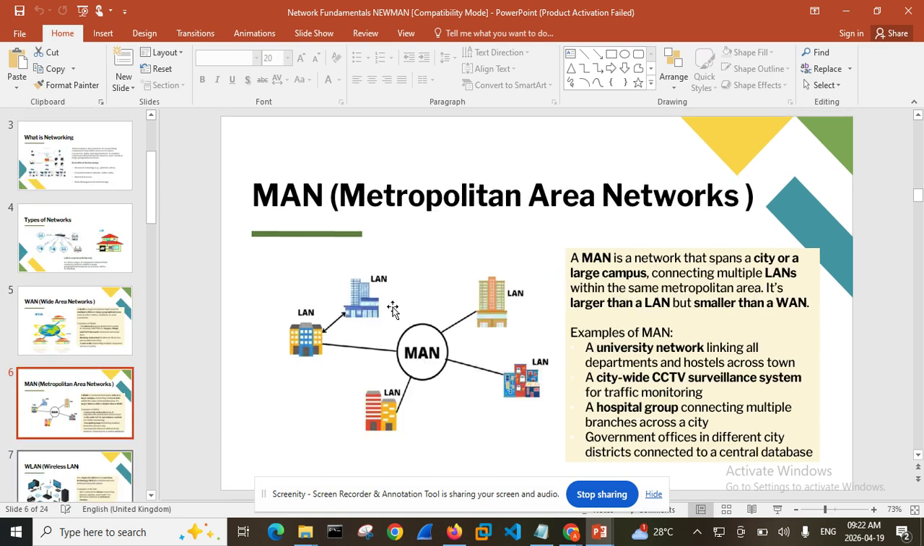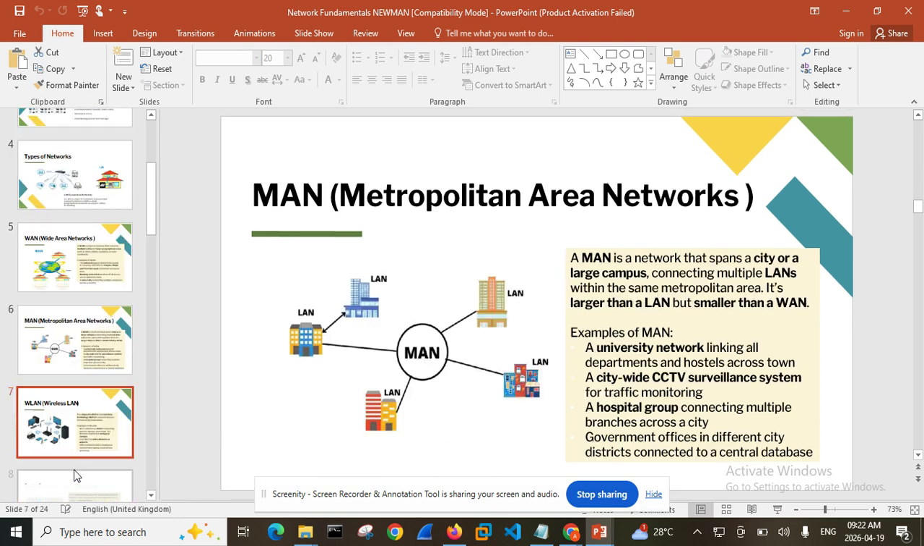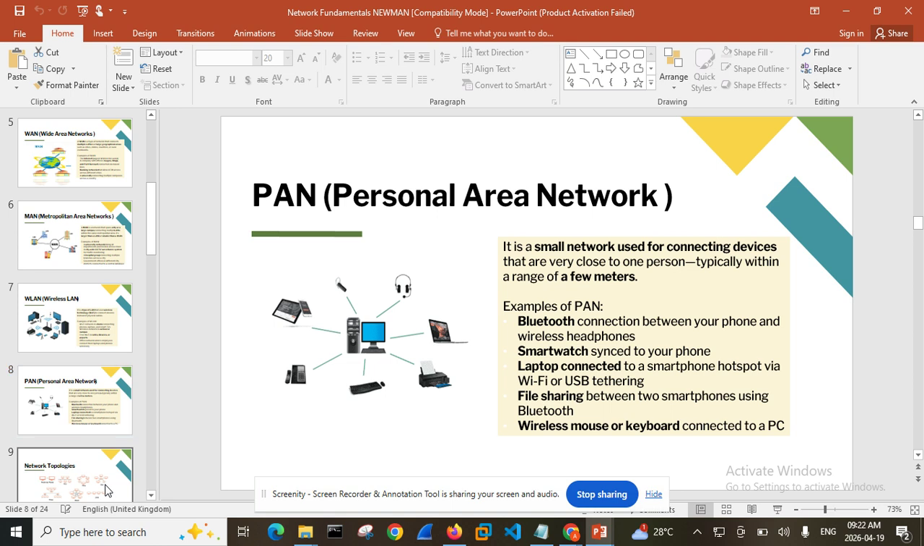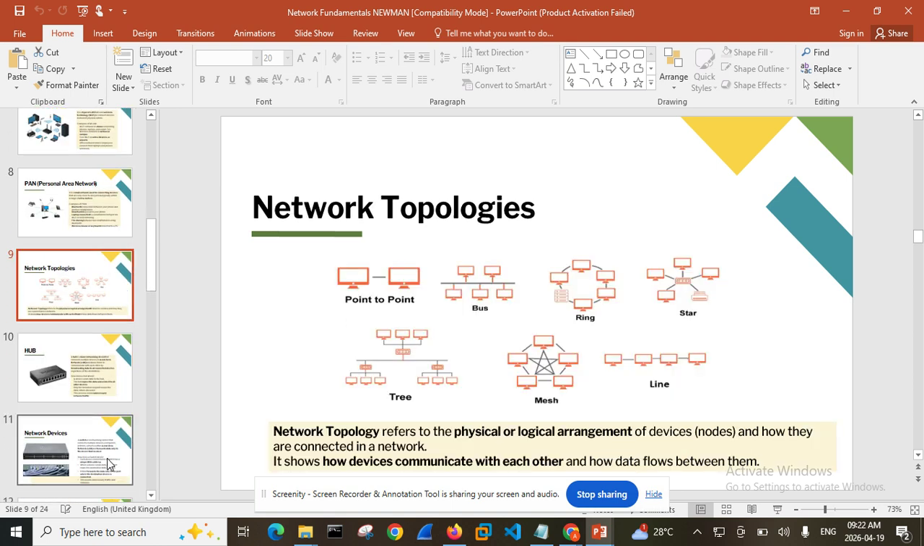Then the next one you have is the metropolitan area network, and then we have this other one, and the rest of them. You have these things on your slides sent to you. So we want to go straight now to network topology.